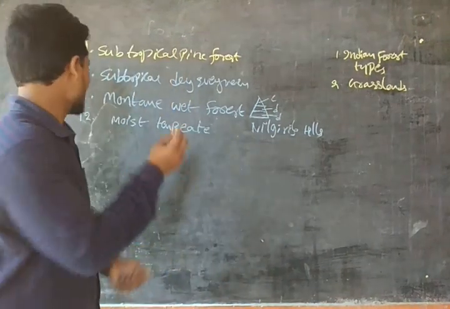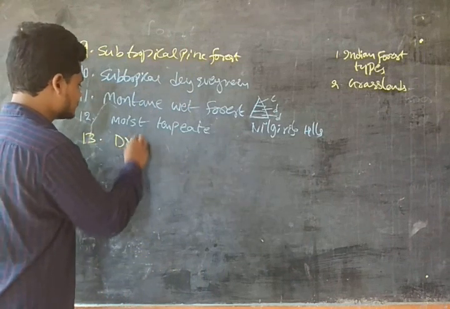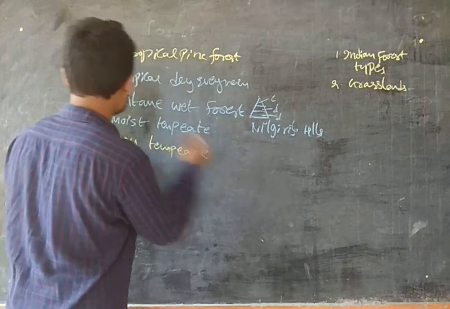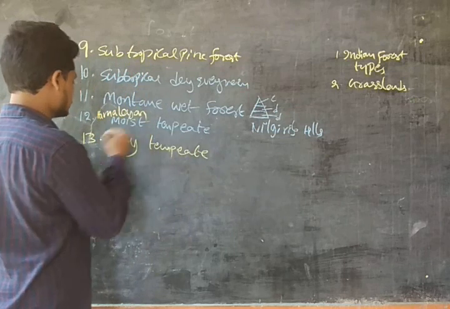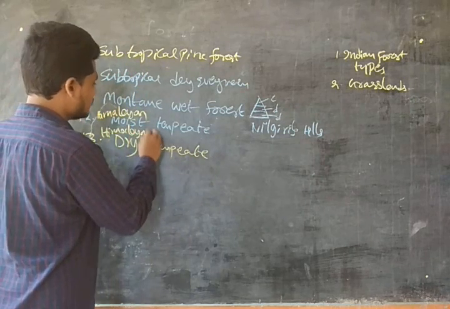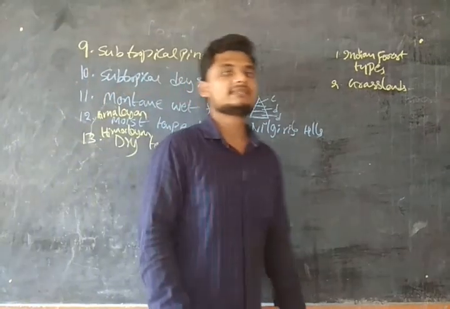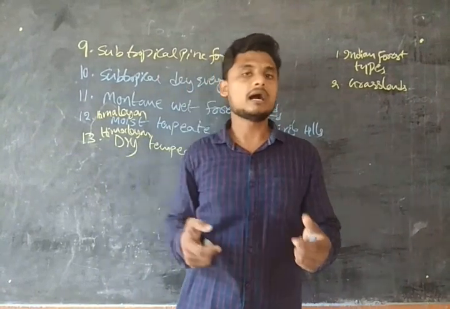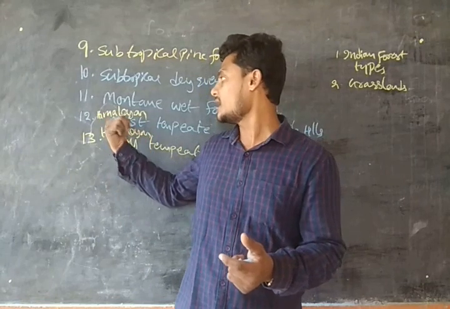After the moist temperate, we have dry temperate. The moist temperate means Himalayan moist, and we have Himalayan dry temperate. The Himalayan dry temperate has climatic conditions and features similar to the Himalayan moist condition.